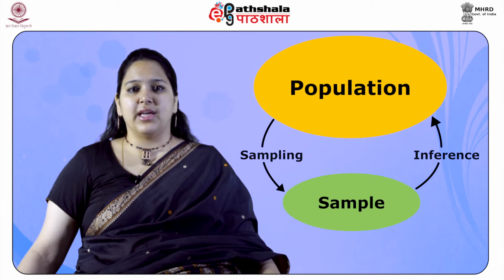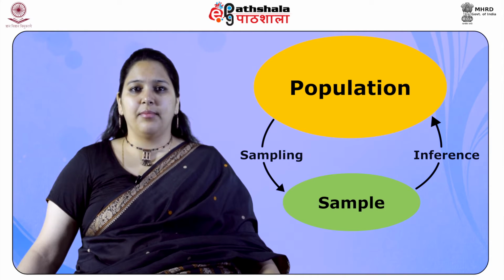Two general methods of sampling that are most commonly used in social science research are probability sampling and non-probability sampling. In the probability sampling method, each element of the population has an equal chance of getting selected in the sample. For this, an entire list of all the elements of the population is formulated and a selection process is adopted in which selection of one element has no effect on the selection of other elements of the population. In this way, every member of the population has an opportunity of getting selected in the sample.